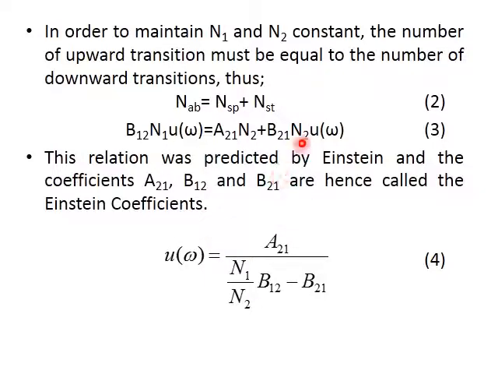And from this we can evaluate U(omega) as a function of omega. This is the energy spectral density, and if you take this on the left hand side, we have U(omega) equal to A21 divided by (N1 by N2 into B12 minus B21). Let us call this equation number 4.